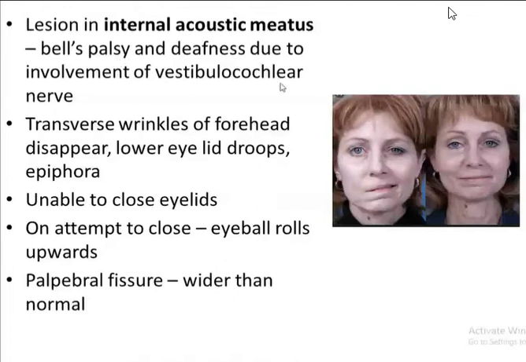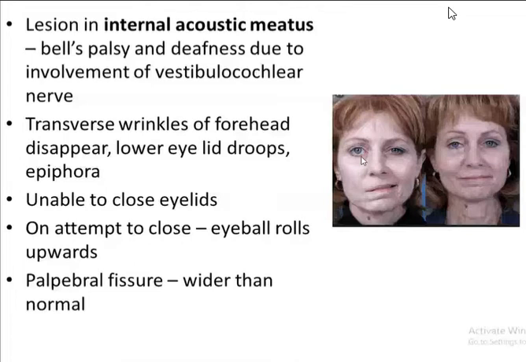So what happens whenever there is Bell's palsy? You can see there is a loss of transverse wrinkles of the forehead. Suppose this is paralysis of the right side facial nerve. There will be loss of transverse wrinkles of the forehead. Then the lower eyelid droops, and the palpebral fissure is usually wider than normal, because it involves all the muscles of the eye as well.